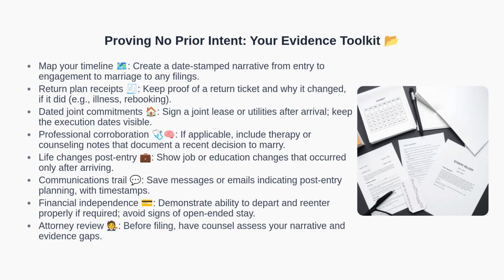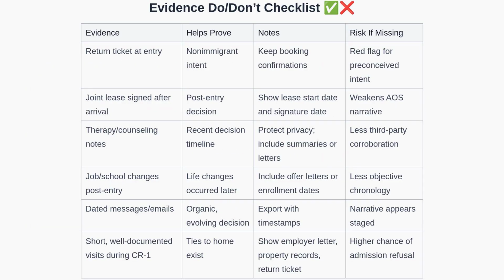Next, let's organize evidence into do and don't categories. Here is a practical checklist. A return ticket at entry supports non-immigrant intent. Missing it raises a red flag. A joint lease signed after arrival supports post-entry decision-making.